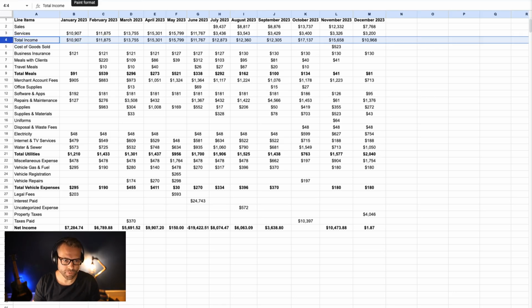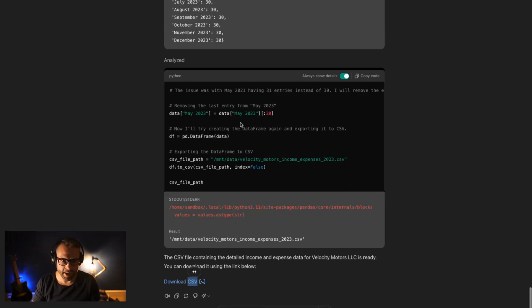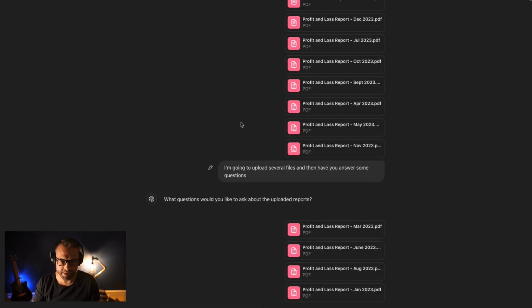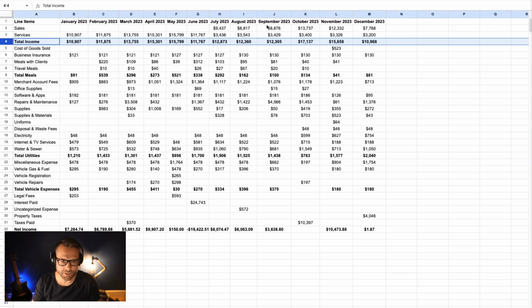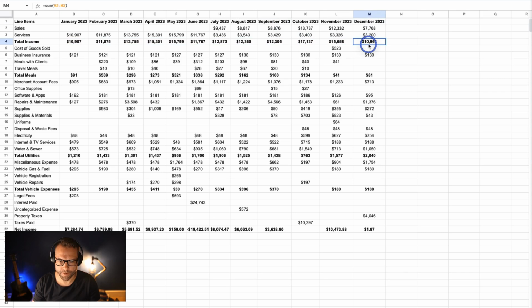And just for reference, what I'm actually going to do is we'll spot check this, and let's go back to some of the highlights that it mentioned earlier on. So it said highest revenue month was October of 2023. Lowest was December. And here are the relative numbers. So 17 and 10 grand. October was 17, and December, 10 grand.